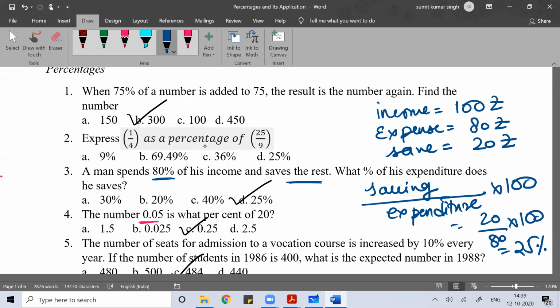Clear everyone? Anyone have a doubt? Any doubt anyone? Any doubt?